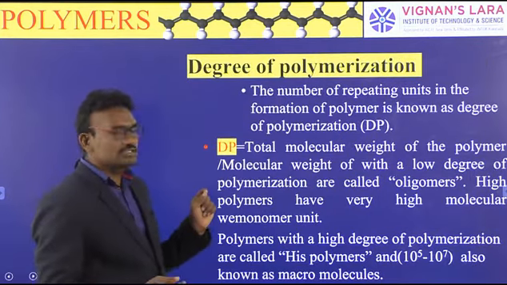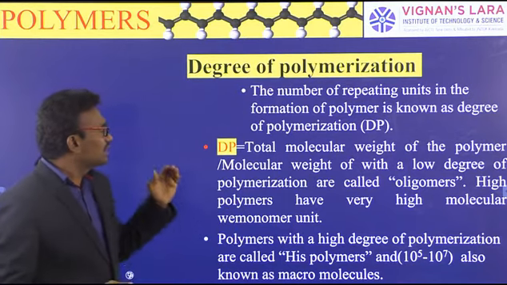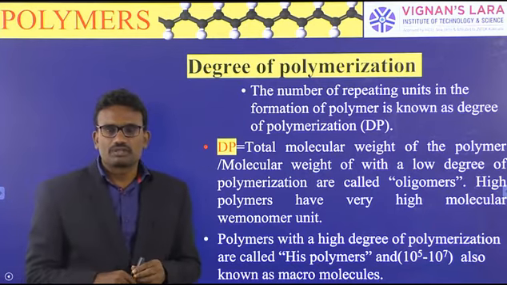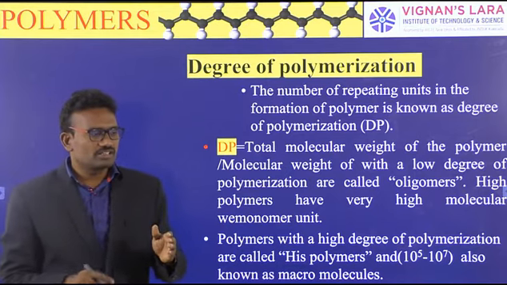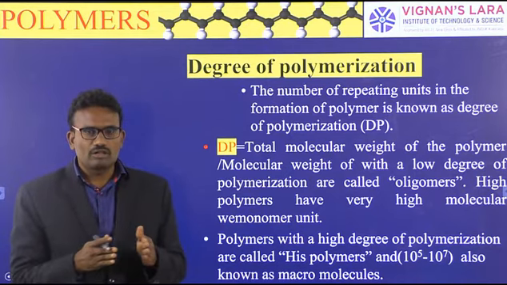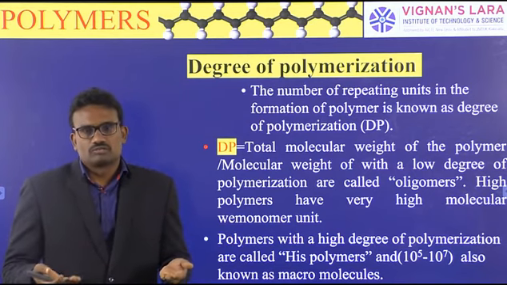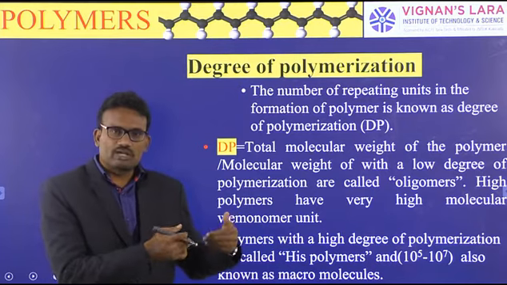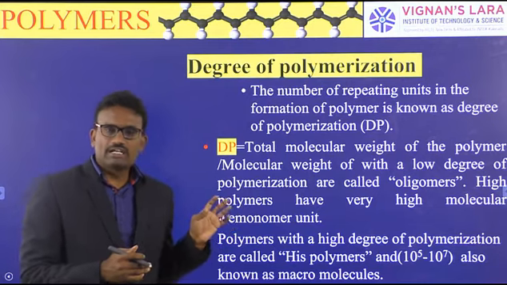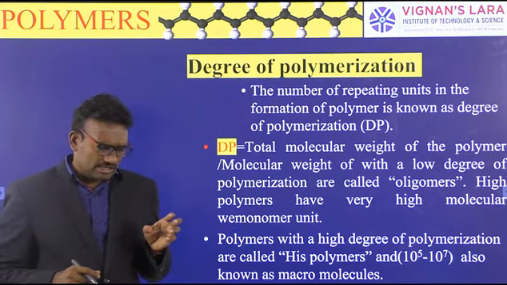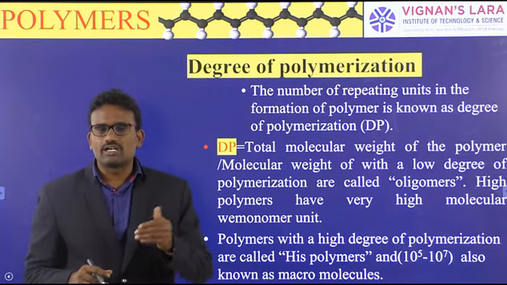Okay, the next small chapter is degree of polymerization. Degree of polymerization means the number of monomers present in a polymer. Some polymer chains are very long, so some polymers contain more monomers and some contain fewer. But what is the degree of polymerization? The number of monomers present in the polymer chain is called the degree of polymerization.